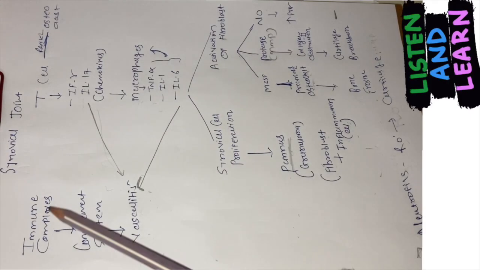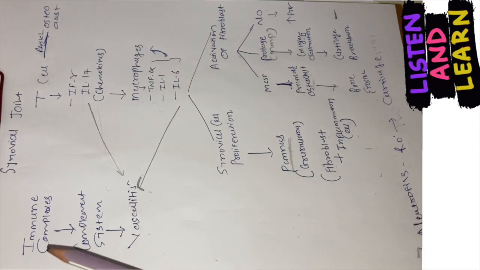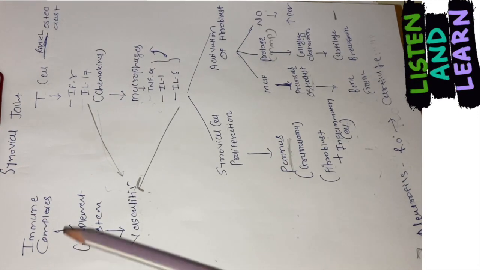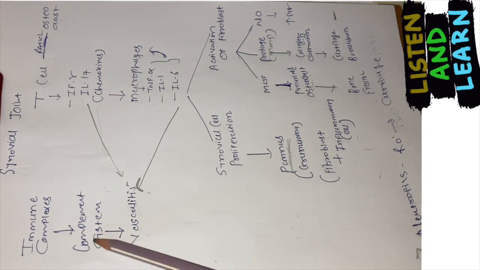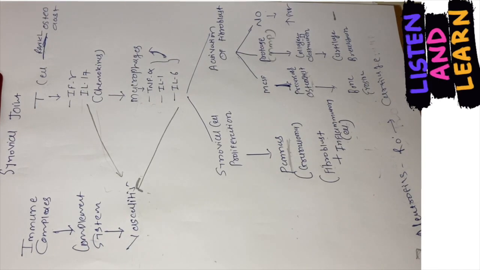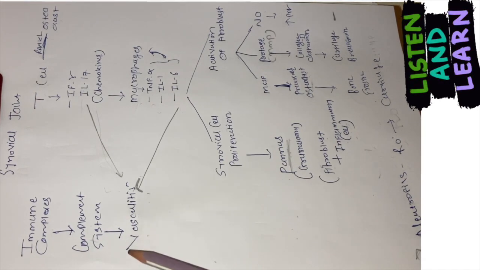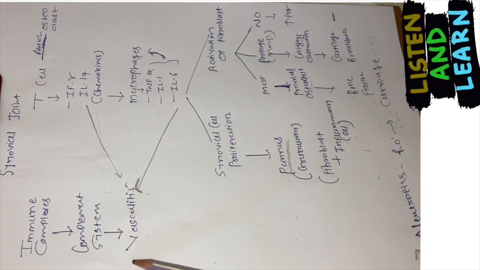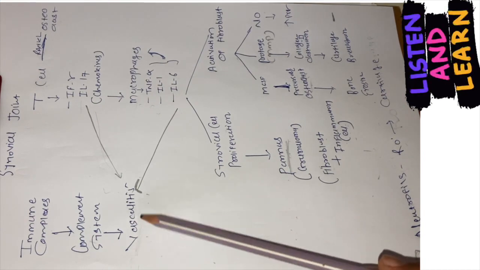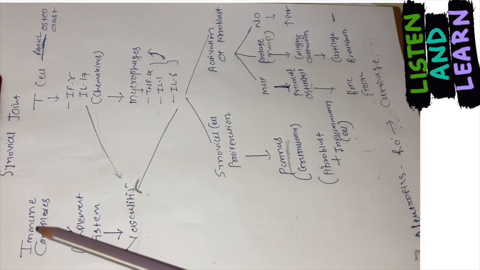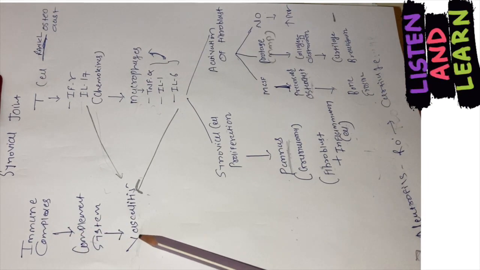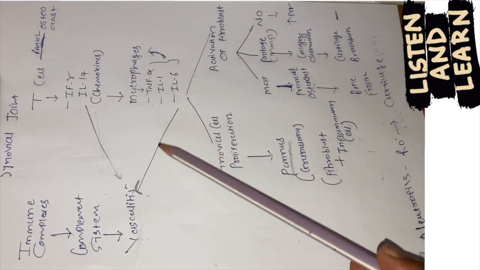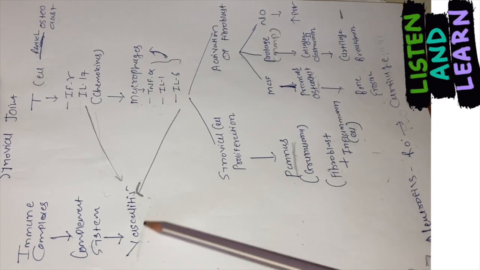Now once these immune complexes and T cells enter the synovial cavity, they'll perform their action. Let's see first what these immune complexes will do. So immune complexes will activate the complement system and produce the inflammatory response, right? This inflammatory response will lead to inflammation of the blood vessels present near this synovial cavity, and that inflammation of blood vessels is called vasculitis. Now you need to remember here that not only are these immune complexes responsible for the vasculitis, but the cytokines released from these T cells and the macrophages are also responsible for the vasculitis.